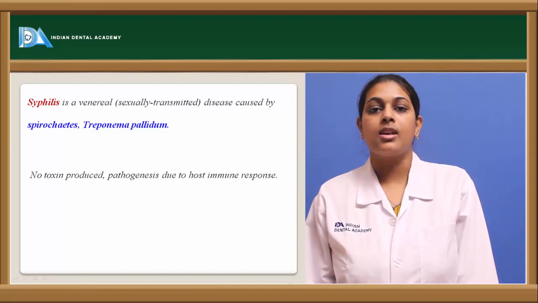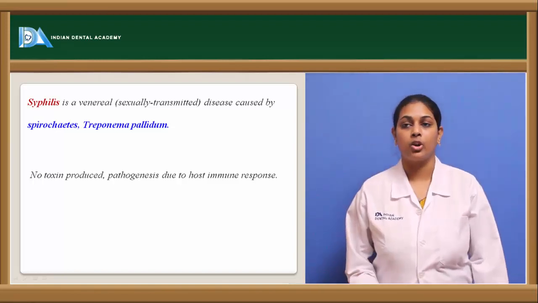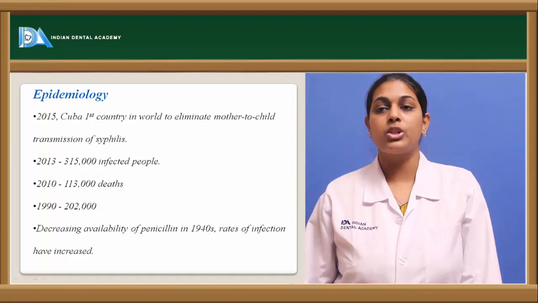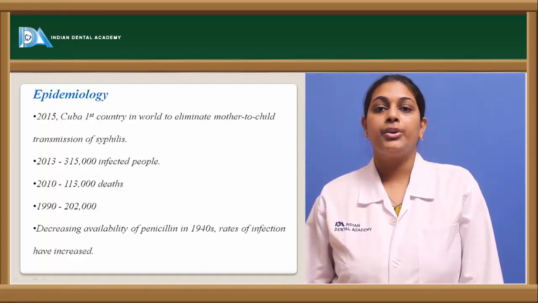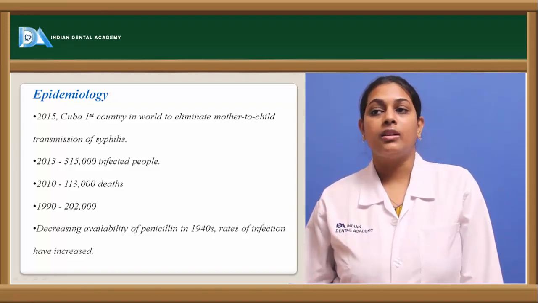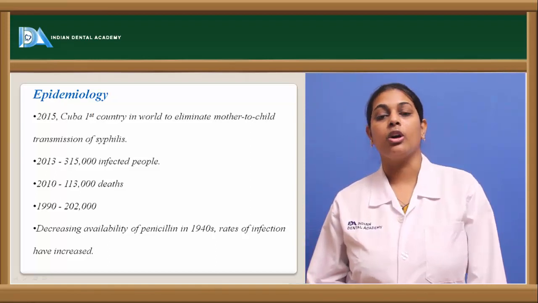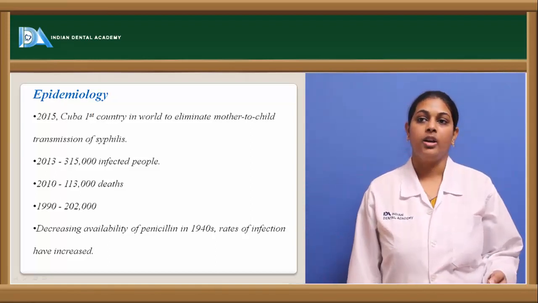Rather, the pathogenesis is again because of the immune system, as we have seen in tuberculosis. Coming to the epidemiology, in 2015, Cuba was identified as the first country in the world to eliminate the transmission of syphilis from mother to child.